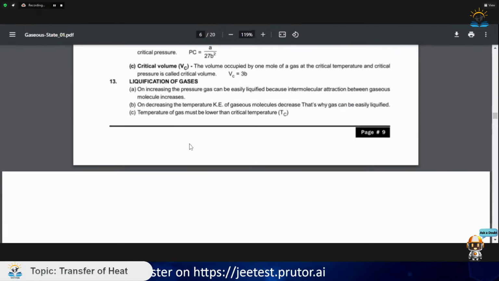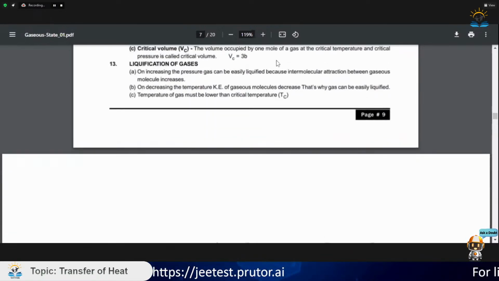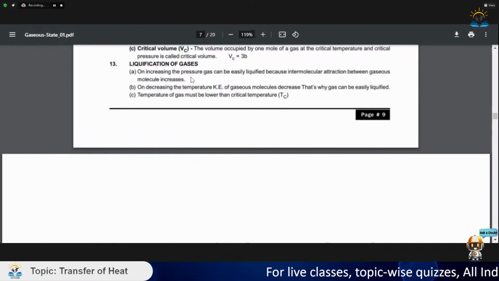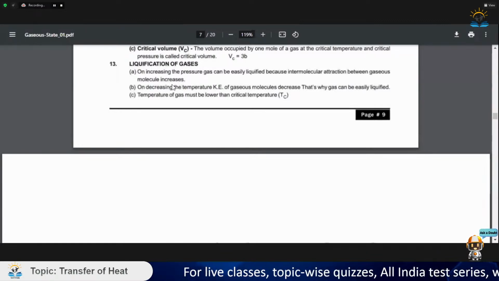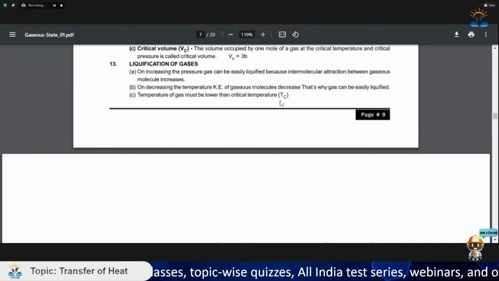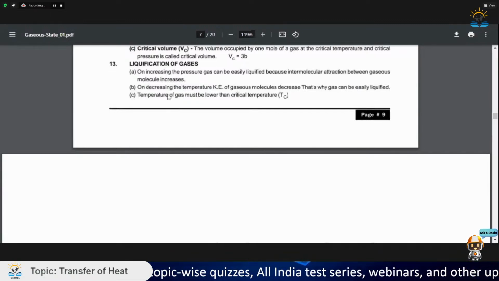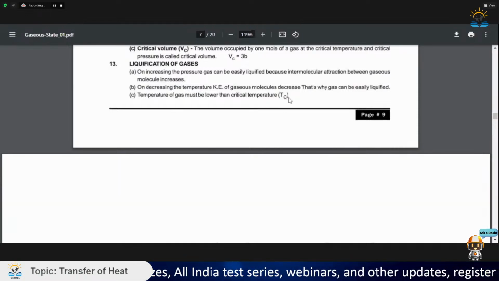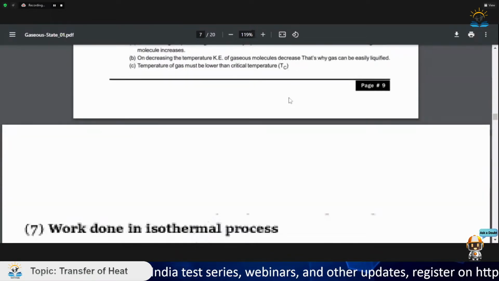Okay. Now, liquefaction of gases. On increasing the pressure, gas can be easily liquefied. I have directly taught you the theory of liquefaction of gases. Let us quickly read these 3 points. On increasing the pressure, gas can be easily liquefied because intermolecular interaction between gas molecules increases. On decreasing the temperature, kinetic energy of gaseous molecules decreases. That's why gas can be easily liquefied. The third point says temperature of gas must be lower than the critical temperature. These were the points that we discussed earlier also.